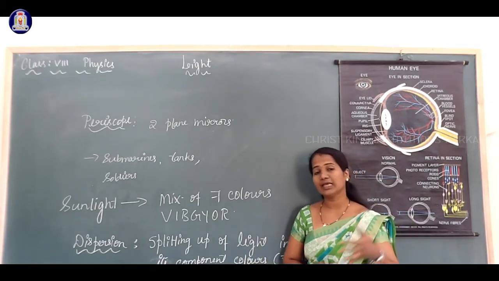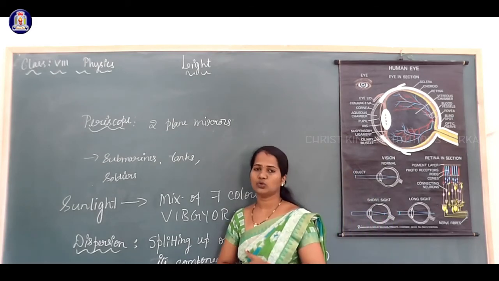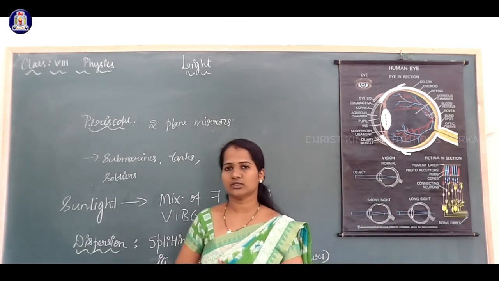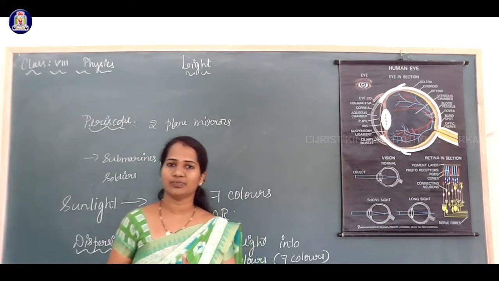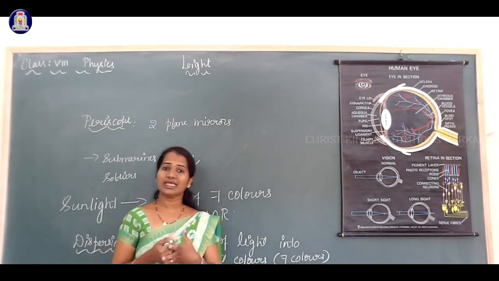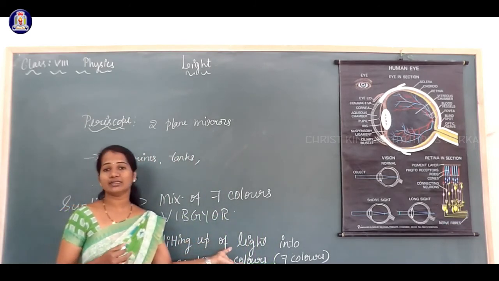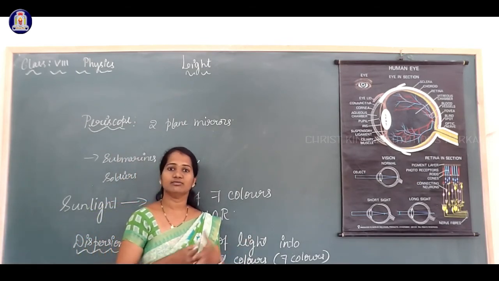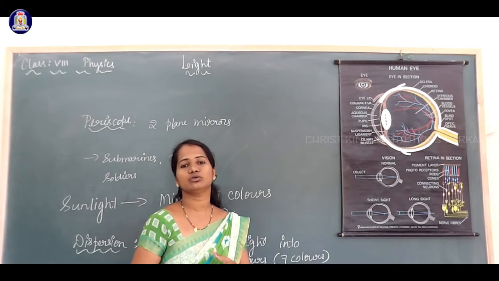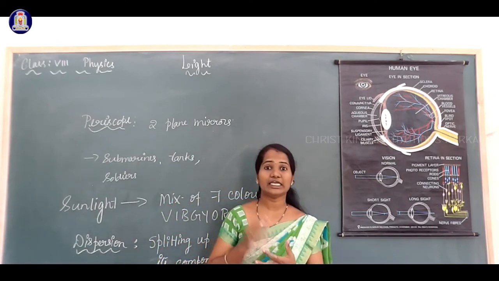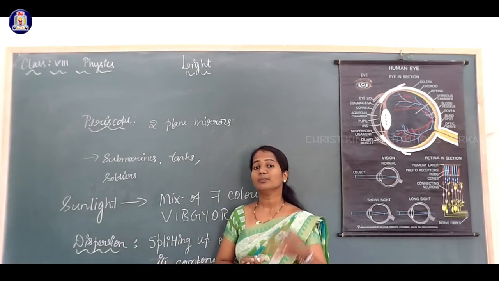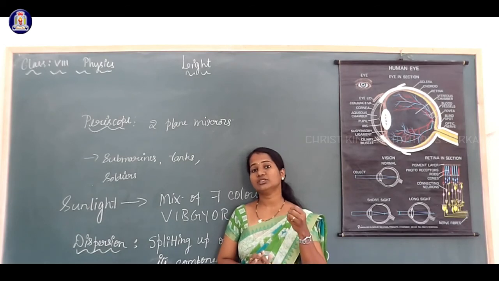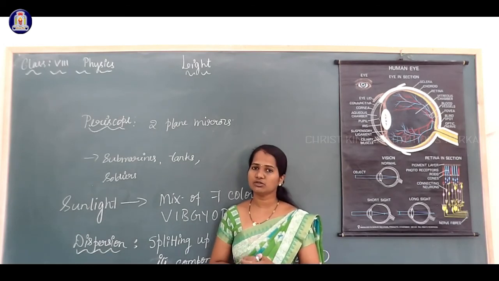When you make sunlight pass through a transparent substance or material like a prism, we can see these 7 colors. A rainbow is a natural phenomenon which takes place due to the dispersion of light. Rainbow is an example of a natural phenomenon which is due to the dispersion of light.